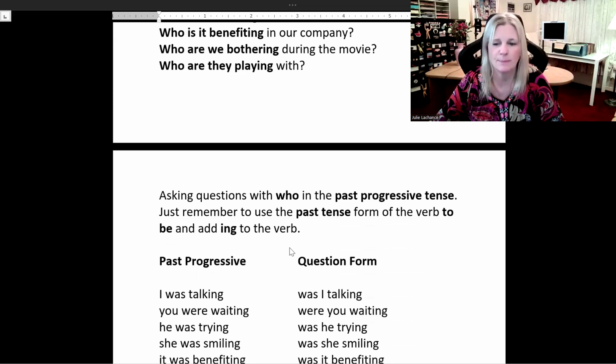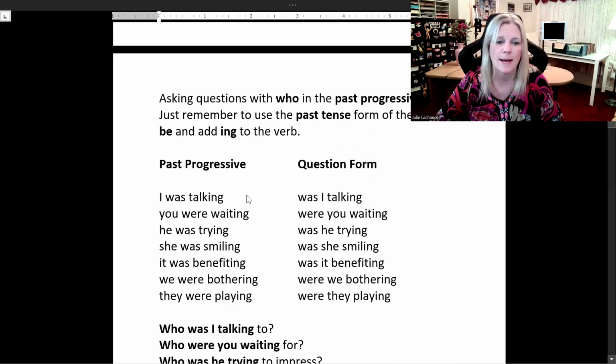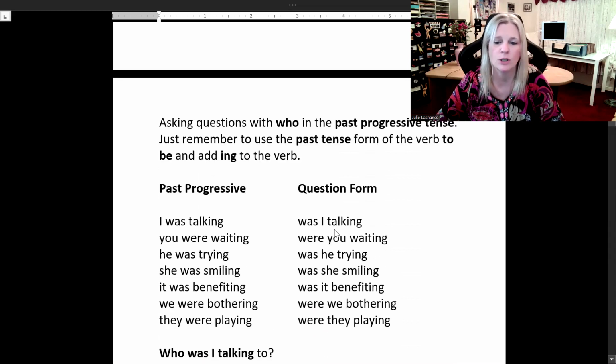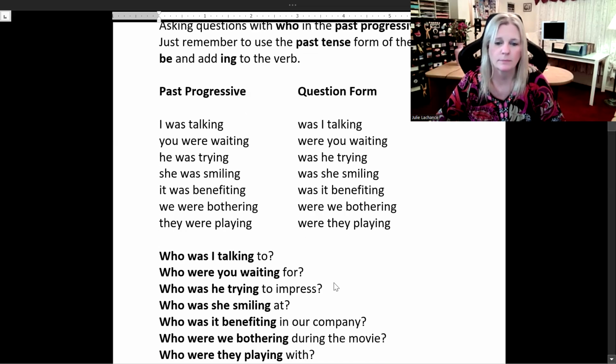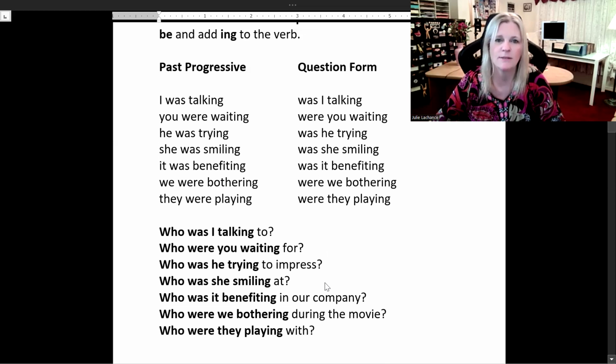with who in the past progressive tense. Just remember to use the past tense form of the verb to be and add ing to the verb. Past progressive is I was talking. Turn it around, switch it around. Was I talking? You were waiting. Were you waiting? He was trying. Was he trying? She was smiling. Was she smiling? It was benefiting. Was it benefiting? We were bothering. Were we bothering? They were playing. Were they playing? Sample sentences in the past progressive tense.